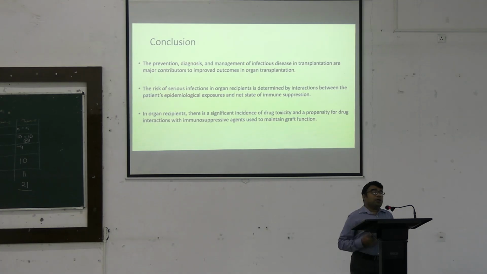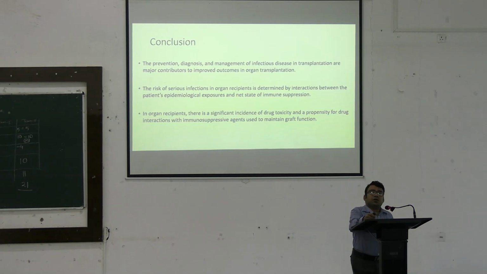A very important method of identification of these infections is the timeline of the infection. Some specific infections occur more frequently in the first month after the procedure, and some infections are more commonly seen from 1 month to 1 year. So, based on the timeline, we can ascertain the various infections.